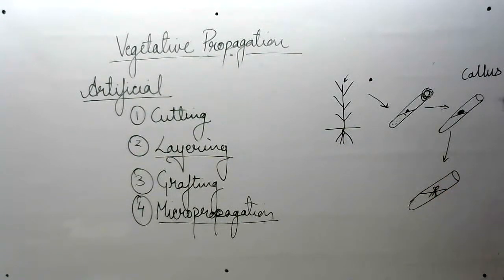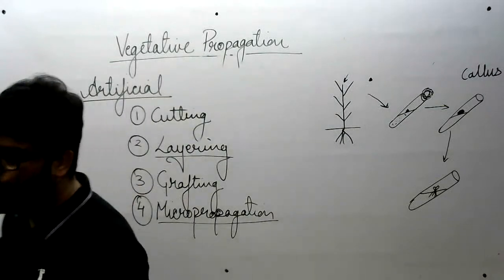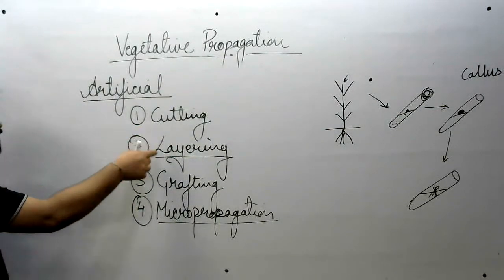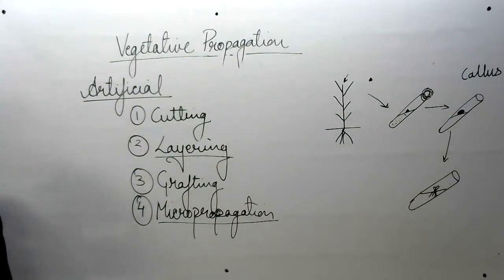All right, sir, why are we doing this? Why have we not opted for cutting or the above options?